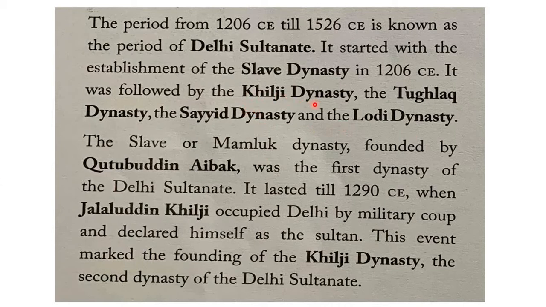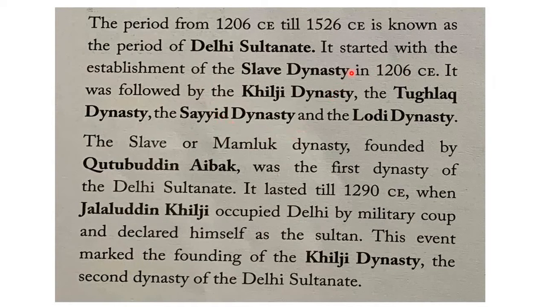They ruled with Delhi as headquarters and the kings as the sultans.